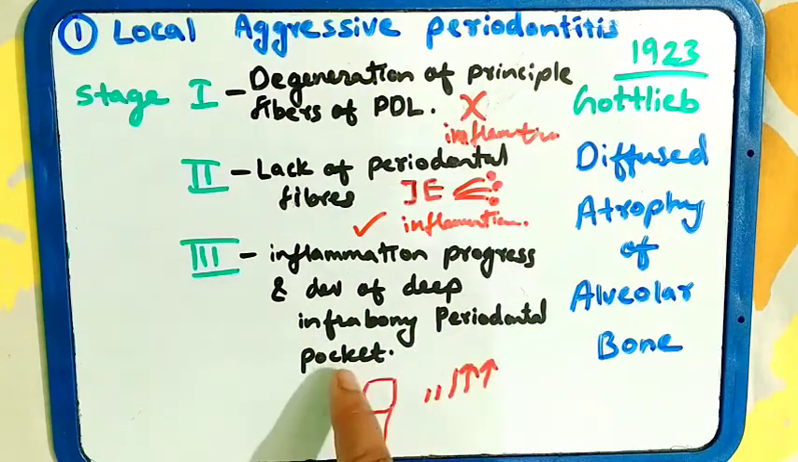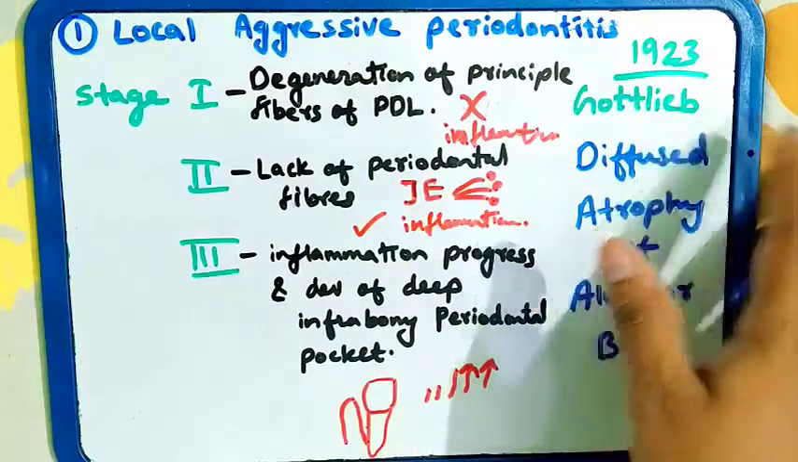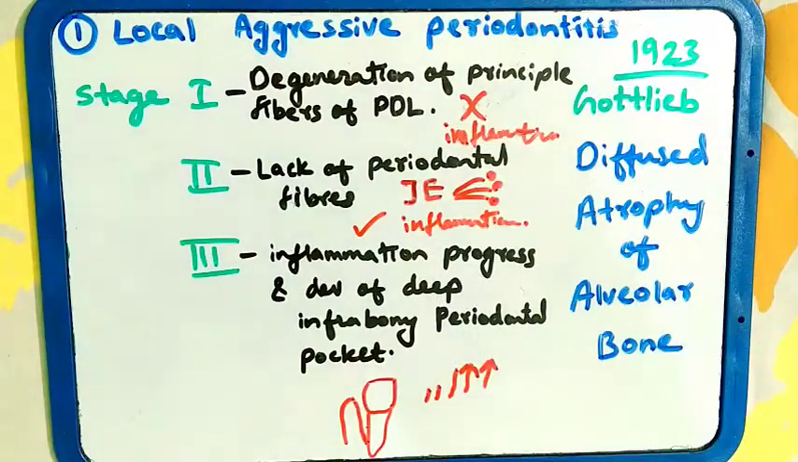This was said by Gottlieb. The disease was diffuse atrophy of alveolar bone. Now we are going to see the clinical features of localized aggressive periodontitis.